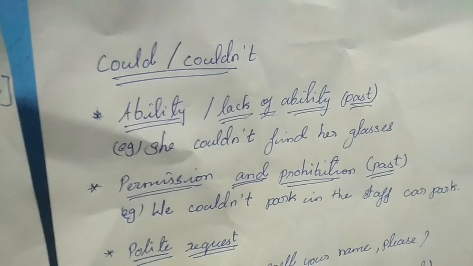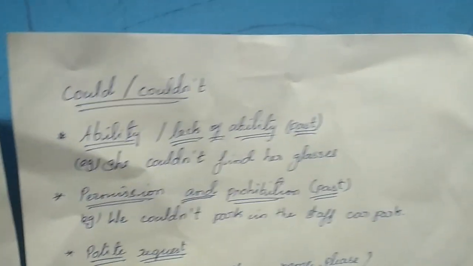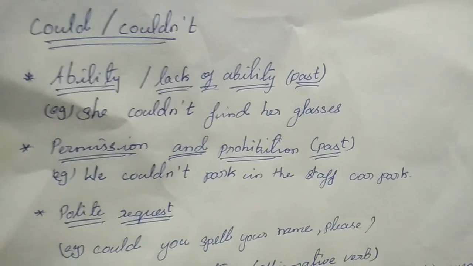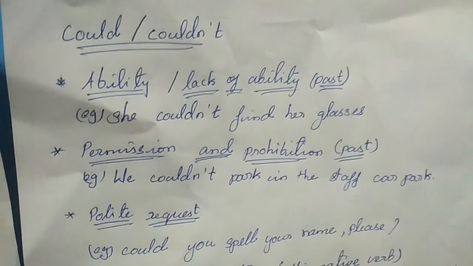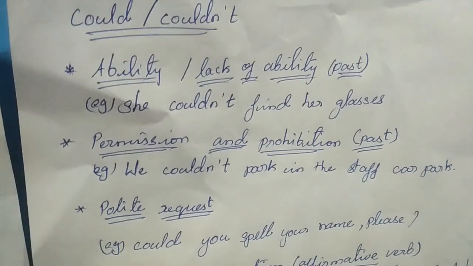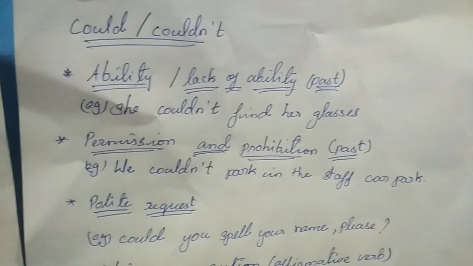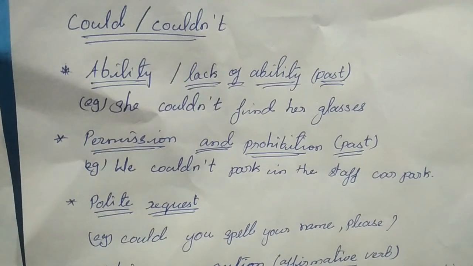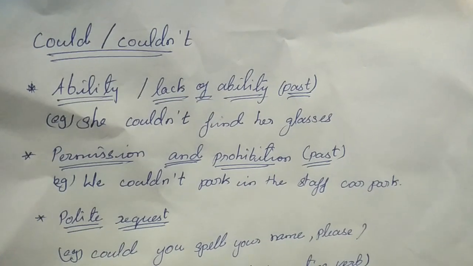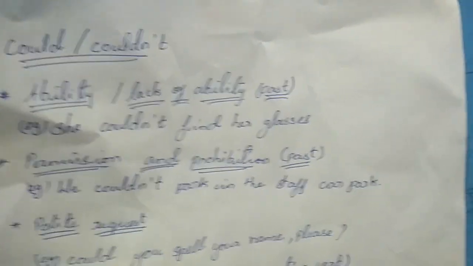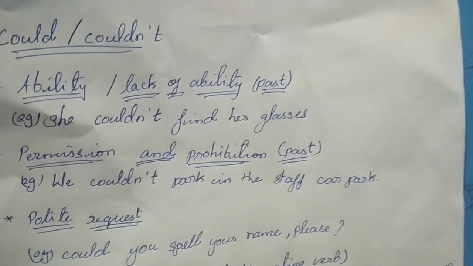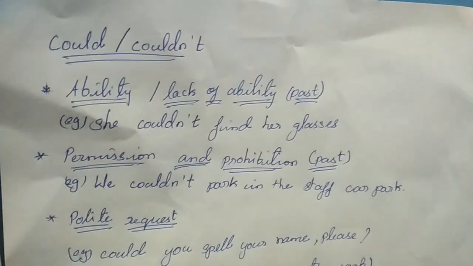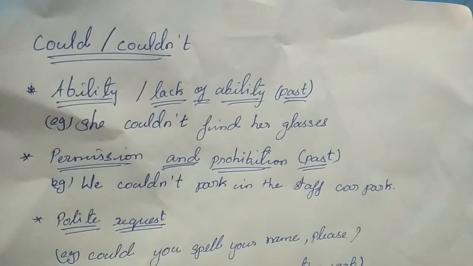Can and can't are used for present and future tenses, whereas could and couldn't will be used for past tenses. So we can see that both are for the same purposes. The only difference is that can and can't will be used only for future and present tenses, whereas could and couldn't will be used only for past tenses. We cannot use it for present or future tense. So let us see what are the usages of could and couldn't.